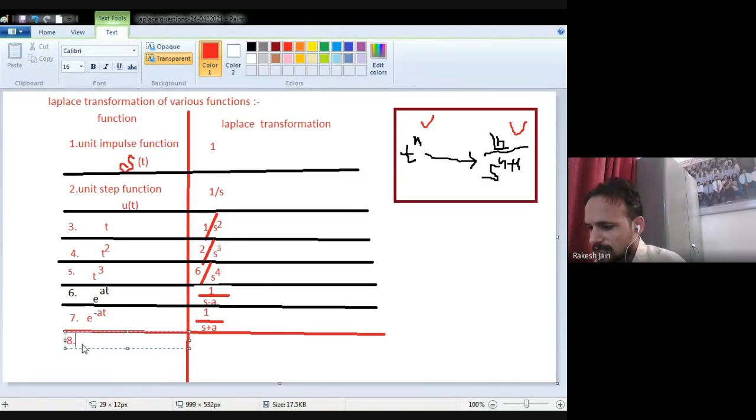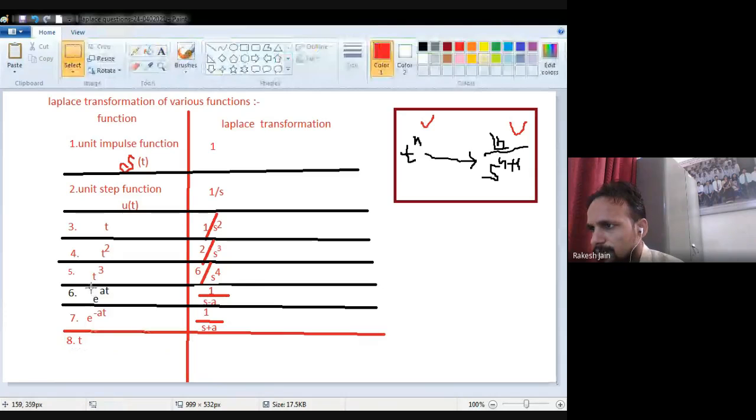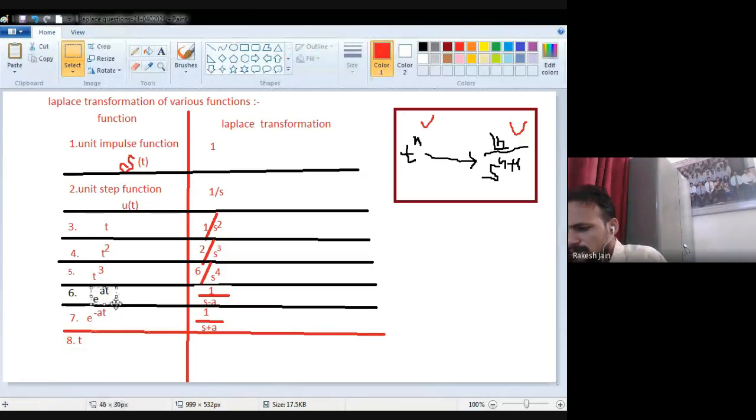Now see, if t will be multiplied by this, let's suppose t is multiplied by this e raised to the power plus at. Don't be confused by this black color or red color. These are only colors. Okay. So what will be my answer? My answer will be as it is, 1 divided by s minus a.